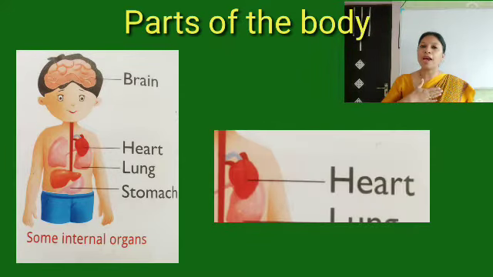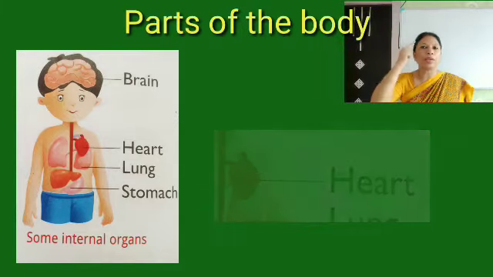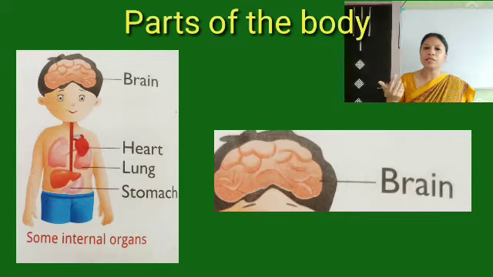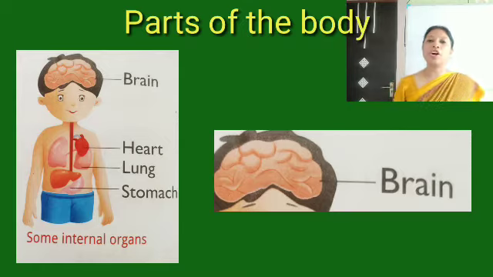If you put your hand on the chest, you will feel the beat like this, bip, bip, you know? Yes, heartbeat, we get it, right? The heart is inside and it is working, right? We cannot see the heart. Okay, can you see your brain? Can I see anyone's brain which is inside our head? No, we cannot see the brain. But you know what is the use of our brain? It helps us to remember things. We think, okay? We think, we remember, right children? So these are called internal organs.